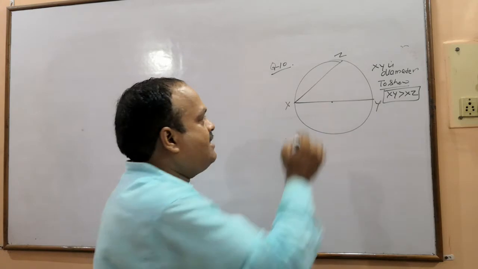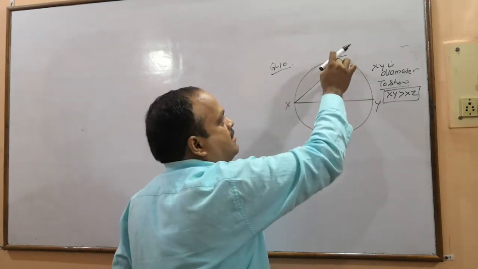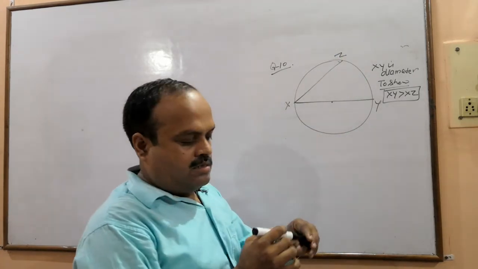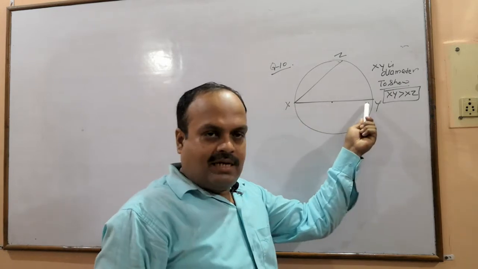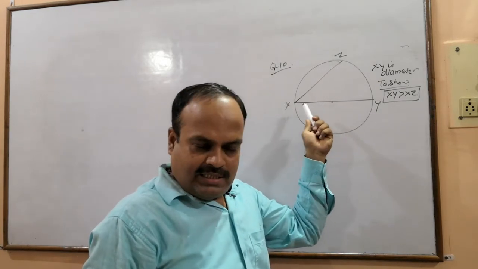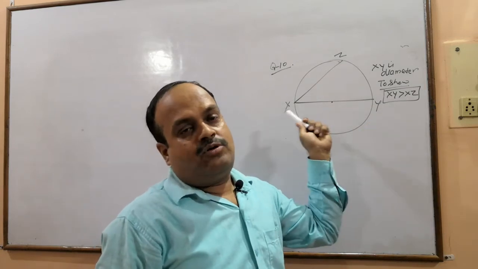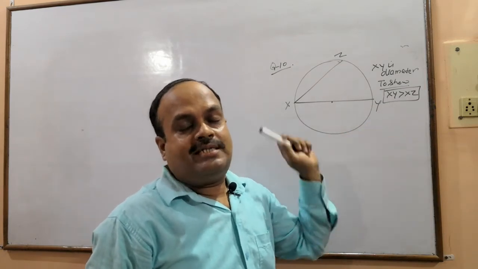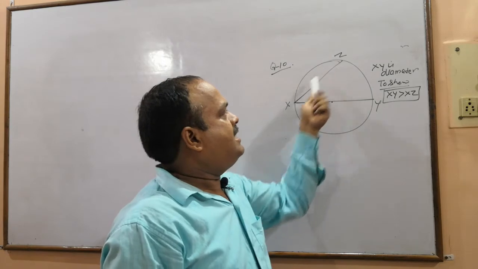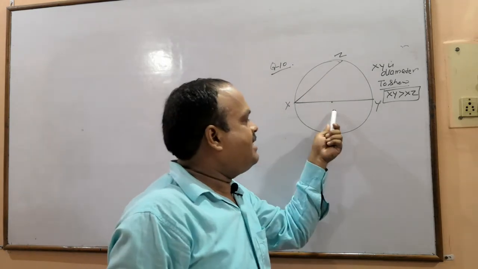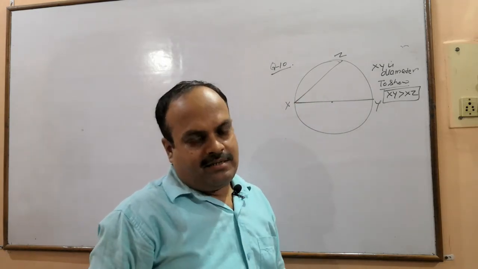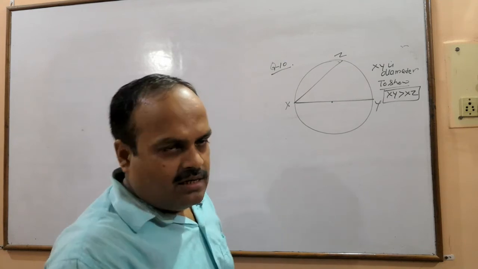XY is diameter and XZ is a chord. This is also a chord, but its special name is, since it is passing through the center, therefore this chord has a special name, and that is diameter. So this is diameter and this is chord. We have to prove that this diameter is longer than the chord. Okay, let's do.